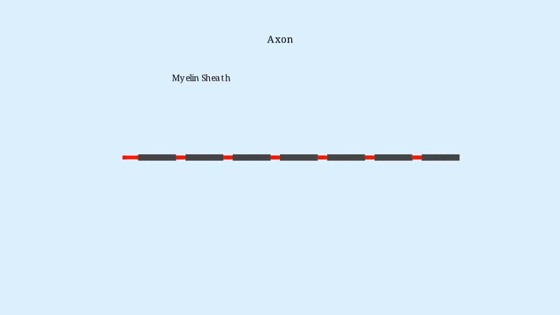Let us now examine the detailed structure of the axon in greater depth. The axon consists of several critical components. First, the axolemma is the membrane that surrounds the axon and contains the axoplasm within. Second, the myelin sheath is a fatty material that surrounds most axons, giving them their characteristic white appearance. This myelin sheath is absent at regular intervals called nodes of Ranvier, which enable rapid transmission of nerve impulses along myelinated fibers.